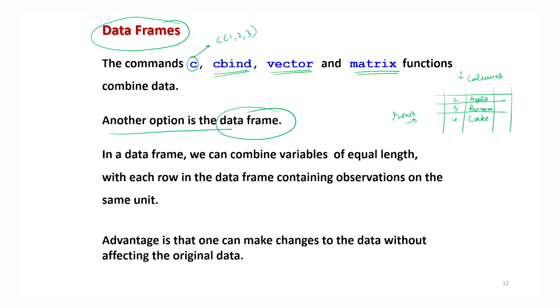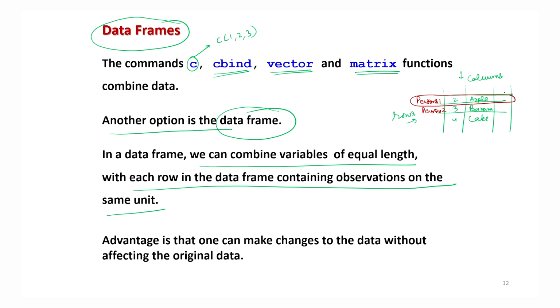So similar is the data frame, where we can combine variables of equal length with each row in the data frame containing observations on the same unit, right? What does this mean? In a spreadsheet, suppose these are the names of persons, person 1, person 2, and so on. So this row gives the information on the details of person number 1, and similarly the second row gives the details of person number 2, right? So similar is the statement which I am trying to make here, right?